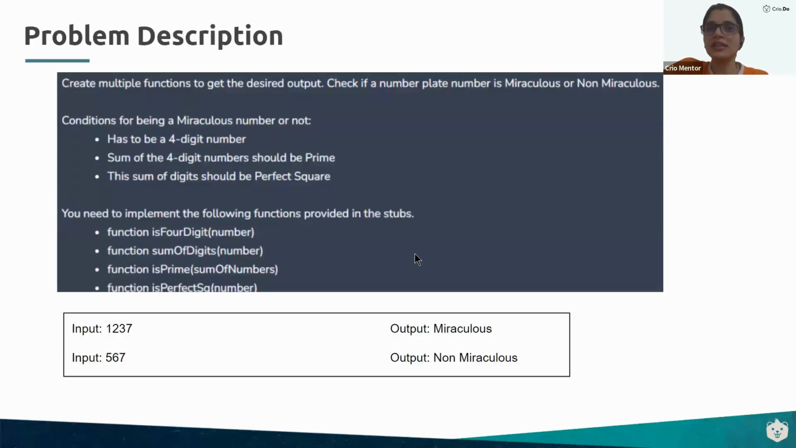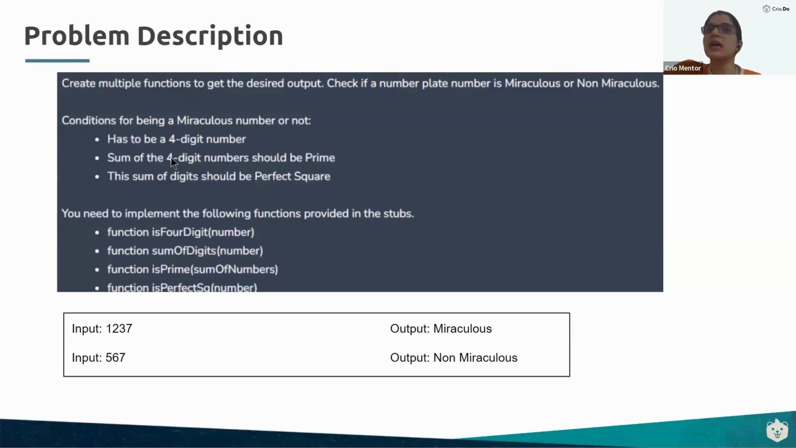So first of all, let's understand what the project statement is and what you need to do. Now guys, you have to create multiple functions today in order to get the desired output. Ma'am, what's the desired output? That you have to check if a number plate is miraculous or non-miraculous. Now, which number plate will we call miraculous? These are the conditions for a number being miraculous. What are they? First condition is that the number has to be a 4-digit number.